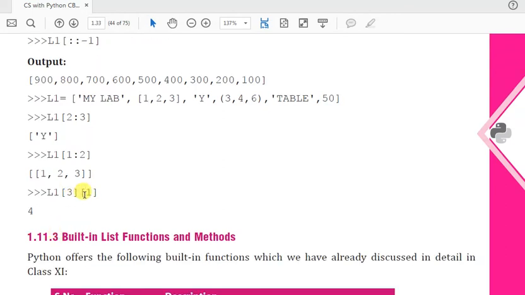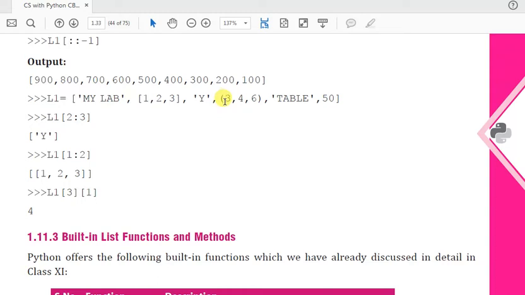L1[3][1]. Here the list index 3, so you can say 0 1 2 3. The item at index 3 is itself a tuple, and in that tuple we take the index of 1.